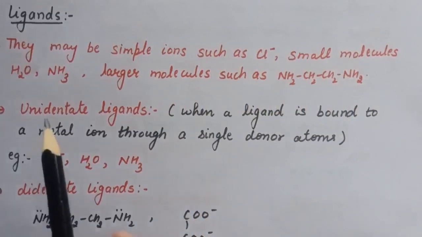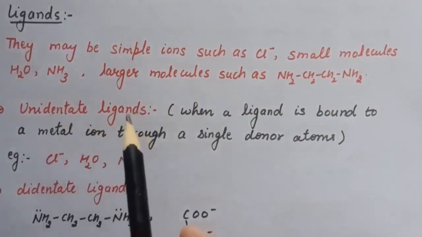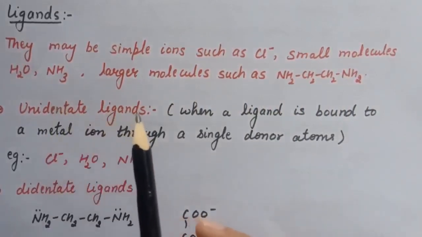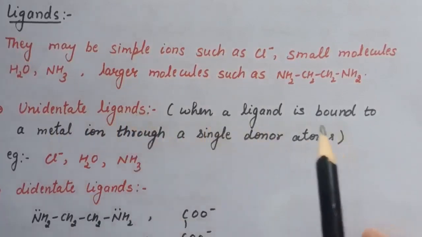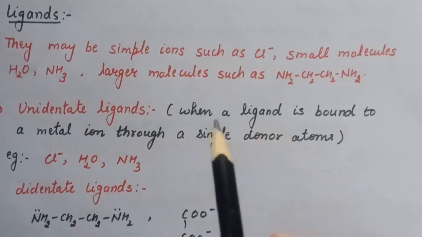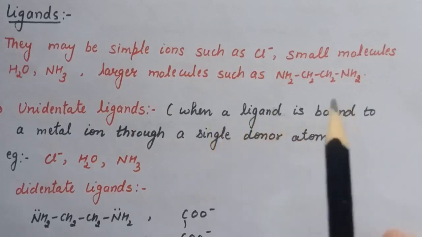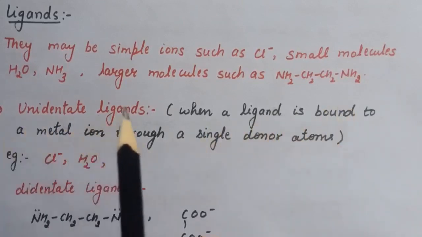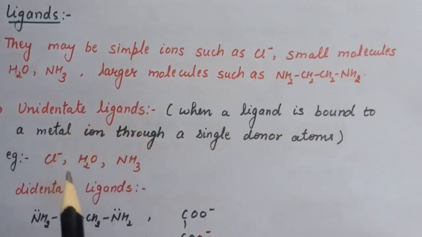Now first, what are unidentate ligands? Unidentate ligands are defined as when a ligand is bound to a metal ion through a single donor atom. That is, when a ligand is bound to metal through a single donor atom, that is a unidentate ligand, and the examples are chloride, water, ammonia.